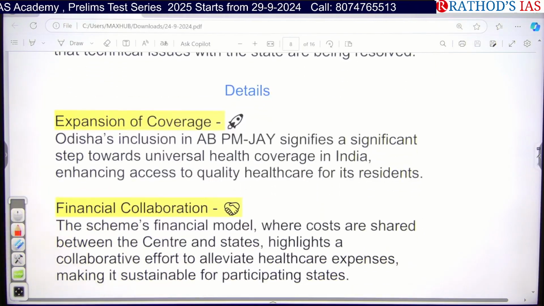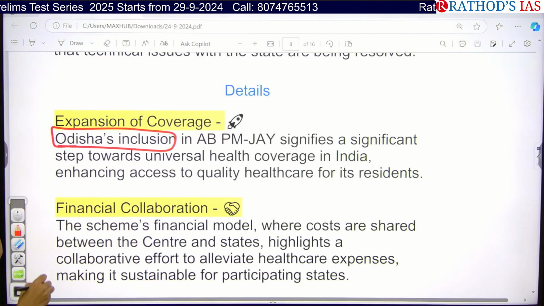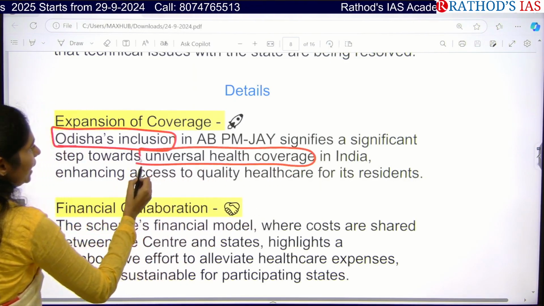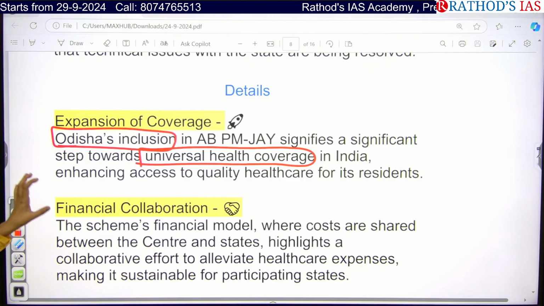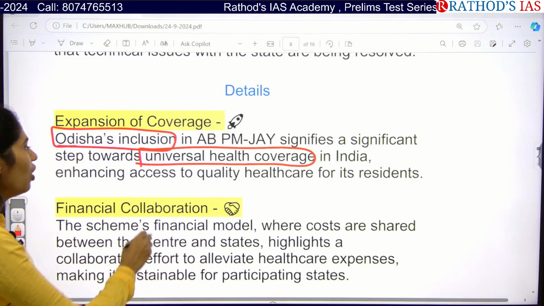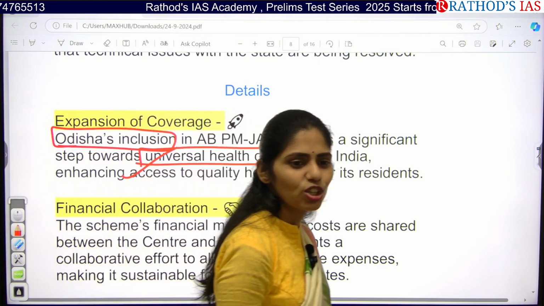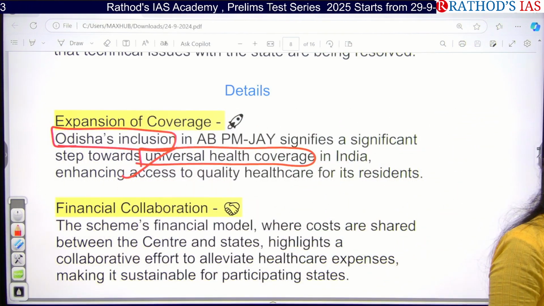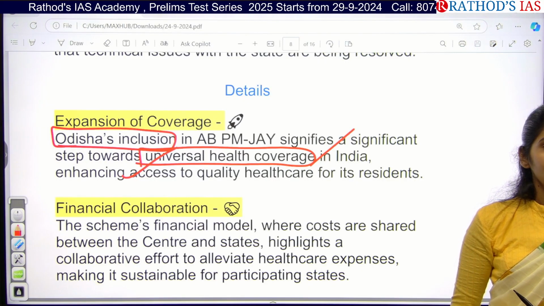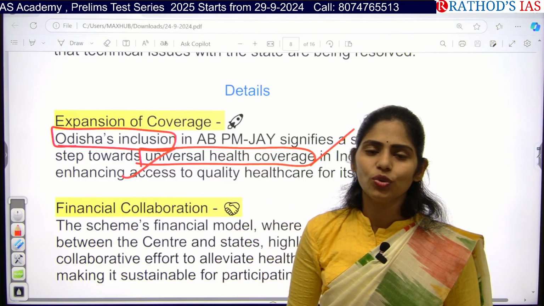And if you see the details that you have to see, we can understand that whenever Odisha is included in this Ayushman Bharat, we can say that yes, we are moving towards universal health coverage in India. So whenever we are ensuring that the scheme is present and implemented in each and every state, we can obviously ensure the quality of healthcare. What happens whenever there is increasing health access for the people? What will be the outcomes? Yes, standard of living will be increased and the productivity of people will be increased. We can enhance